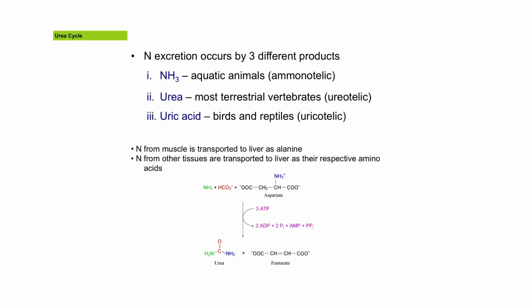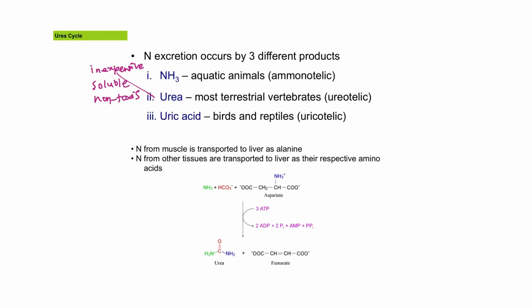In humans and most other terrestrial mammals, urea is the major nitrogen excretion product. Why? Because urea has the advantage of being inexpensive to produce. Not much energy is used to produce urea. It is also soluble in water and non-toxic.